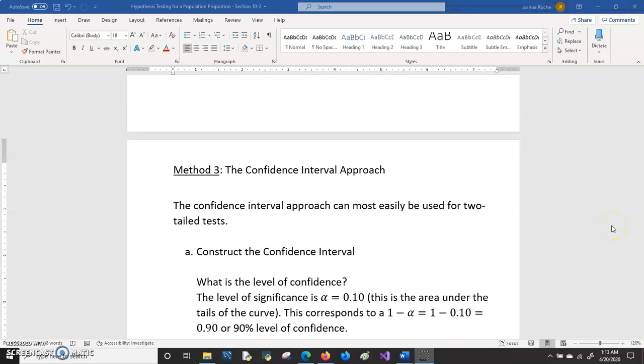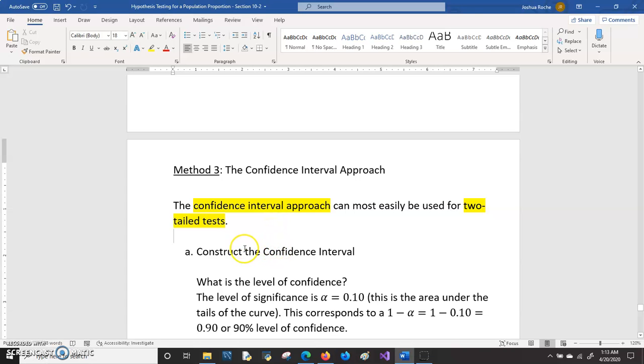There's a third approach that you can take to testing this hypothesis, and it's called the confidence interval approach. The confidence interval approach is most easily applied to two-tail tests. You can do a confidence interval approach for a left tail or right tail test, but if you try it for a left or right tail test, there are a couple extra steps that you would need to take. But for a two-tail test, there are not really any extra steps.